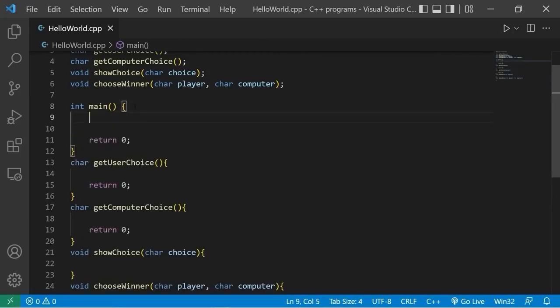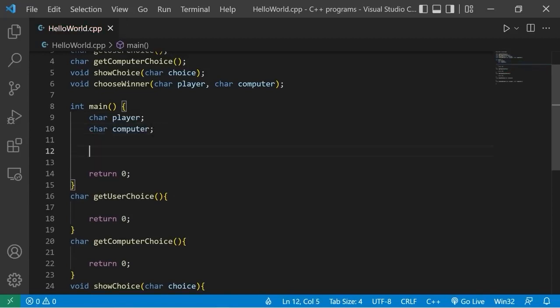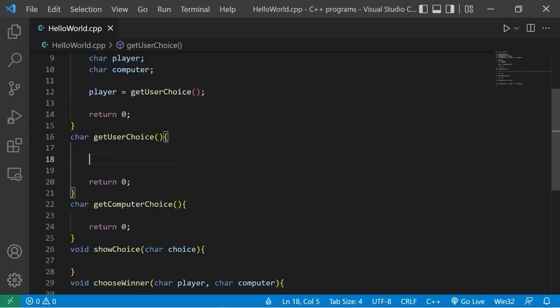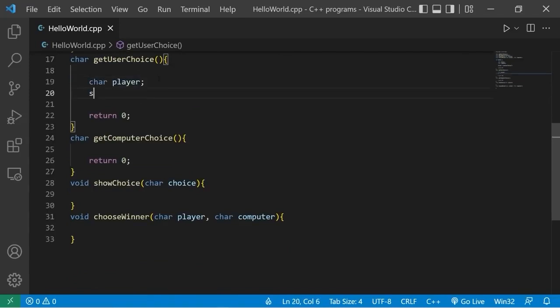Within the main function, we will declare two characters. One for player, char player, that's us, char computer, that's the opponent. We will take our player, then assign this a value of whatever is returned from the getUserChoice function. Then we need to fill in this function. Within the getUserChoice function, I will create a local variable of player as well. I'll create a message to begin our game.